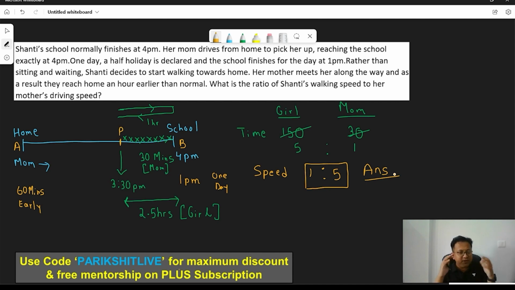So not much of equations. It was just about observations. It was like a story. If you're able to follow the story, I think you would have got the answer within seconds.